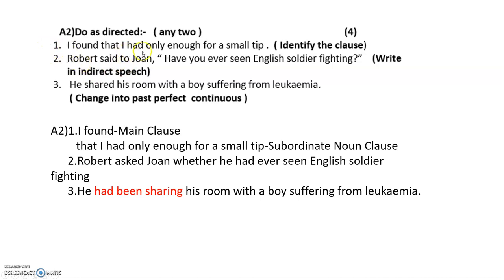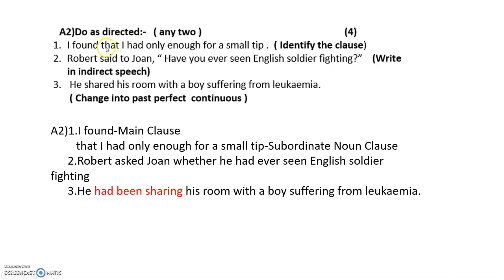I found that I had only enough for a small trip. Now you have to identify the clause. Means you have to say whether it is noun or adjective or adverb. So first what you're going to see in the sentence, you have to see which is the subordinating conjunction. And usually a subordinating conjunction is that, what, where, okay.